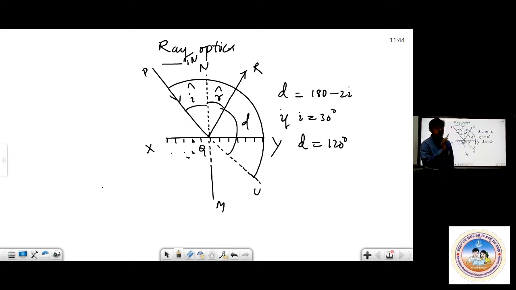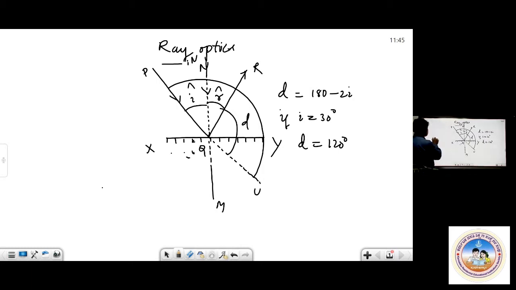Okay, this is one way. Still higher level, what they ask. When a ray of light is incident along the normal, what is the deviation? Usually students will tell 0. Okay, it is not 0. In case of refraction, it is true.